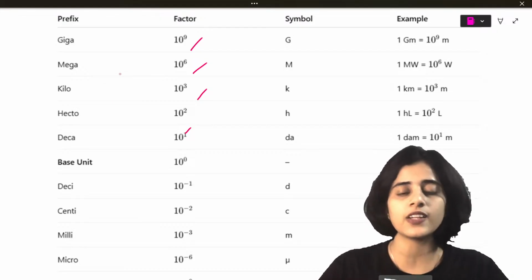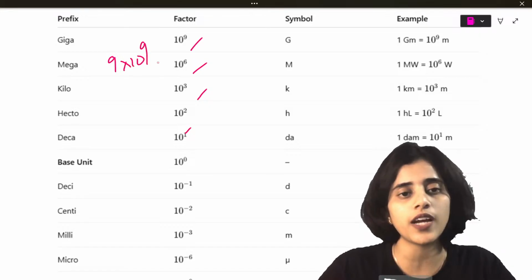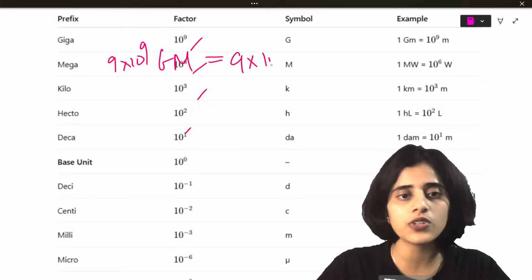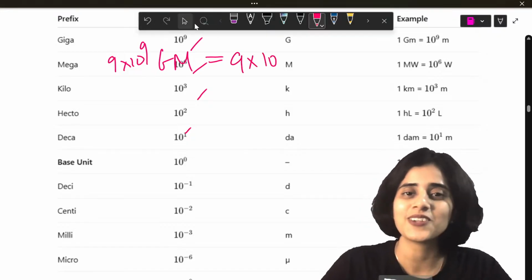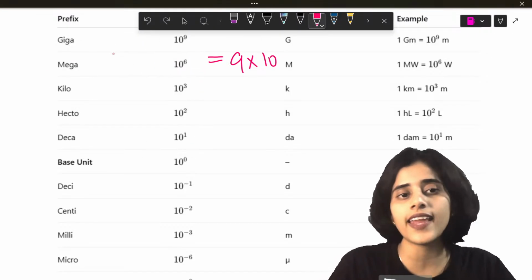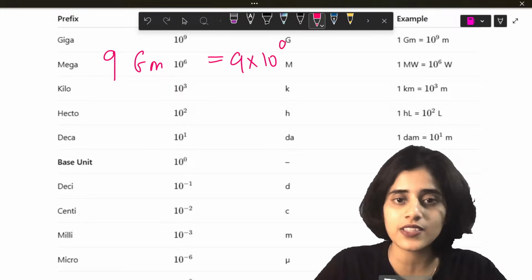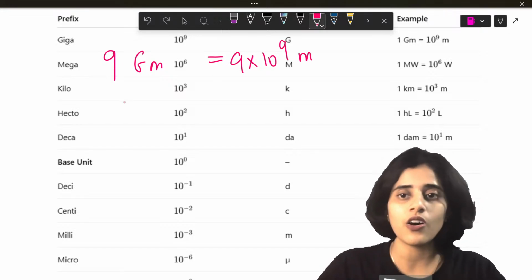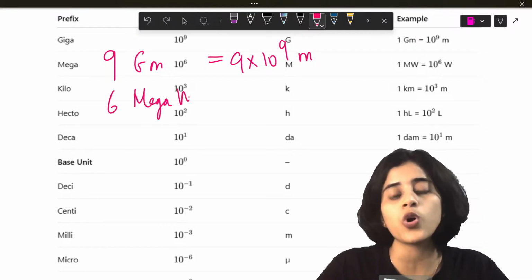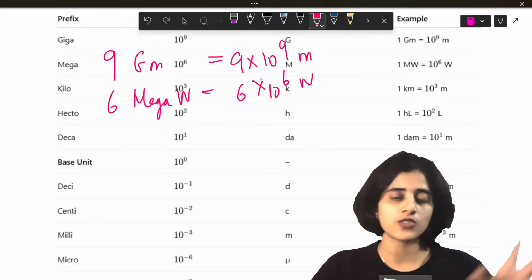So for example, the question says the length is 9 gigameters. What you should do is, it will be 9 into 10 raised to 9 meters. Or let's say the power is 6 megawatt. So this will be 6 into 10 raised to 6 watts. So that's how you convert.